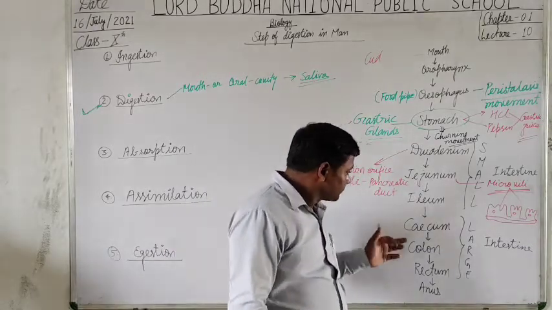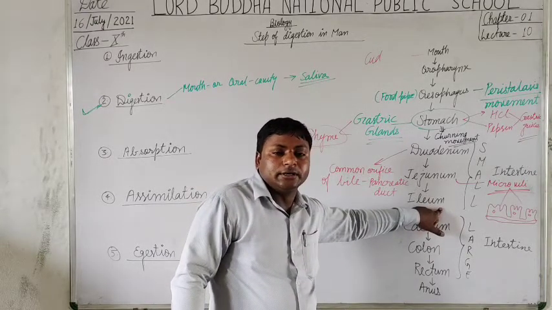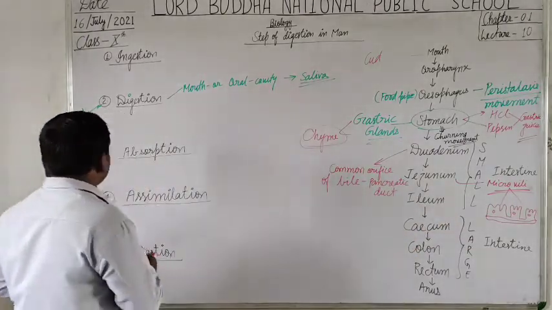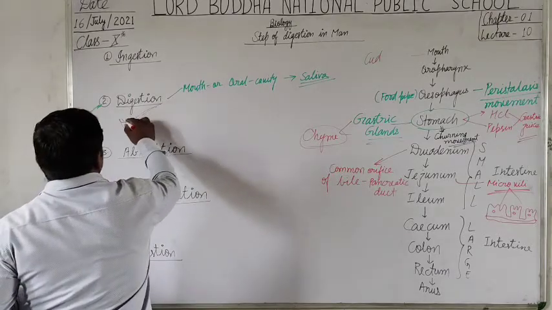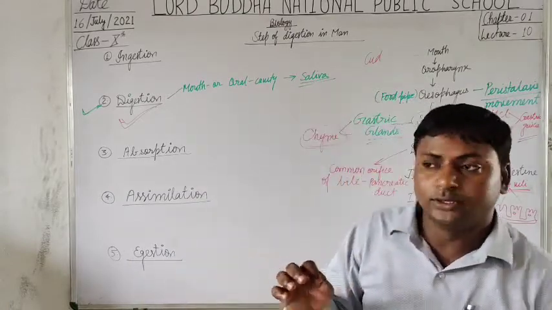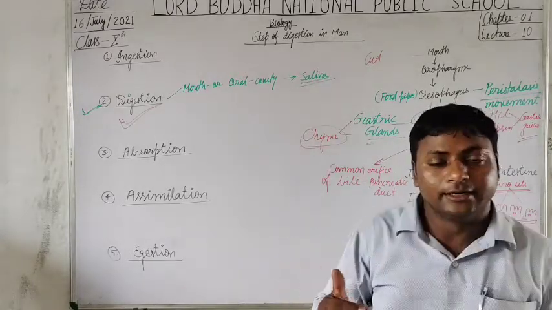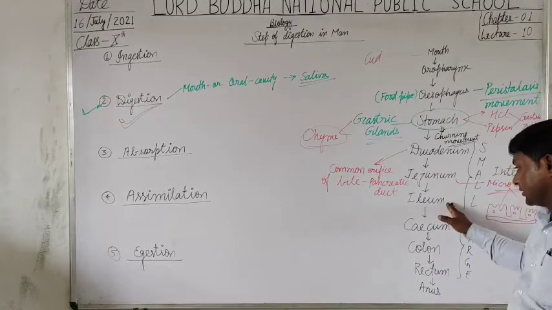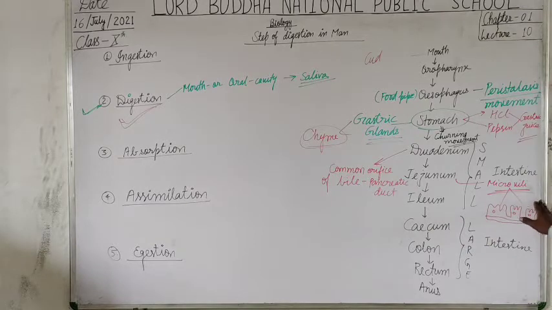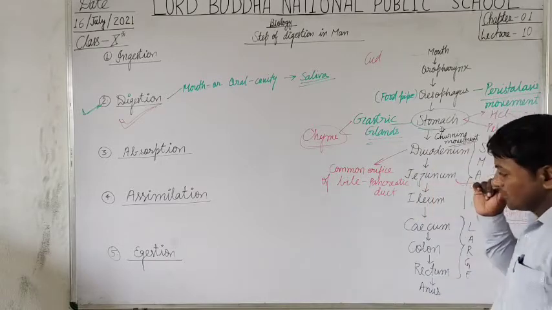Is that clear? Now, from the ileum, the digested food passes into the cecum, and thus most of the process of digestion of food is completed in the small intestine, and the middle part of the small intestine has a large surface area that is well lined by microvilli, where the digested food is completely absorbed. Is that clear?